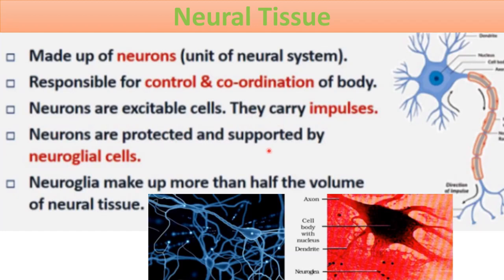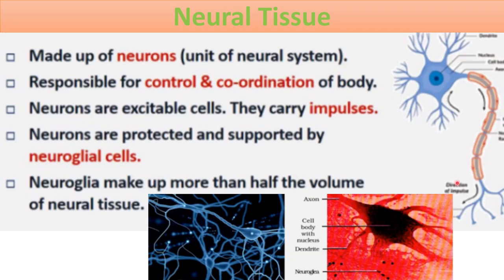Neurons are protected and supported by neuroglial cells. These neuroglial cells are also part of our nervous system. Along with the neurons or nerve cells, many neuroglial cells are also present in our nervous system. Neuroglia make up more than half the volume of neural tissue. In this diagram you can see the complete neural tissue. Many neurons are present here, and surrounding the neurons many neuroglial cells are also present, which are also part of our neural tissue.